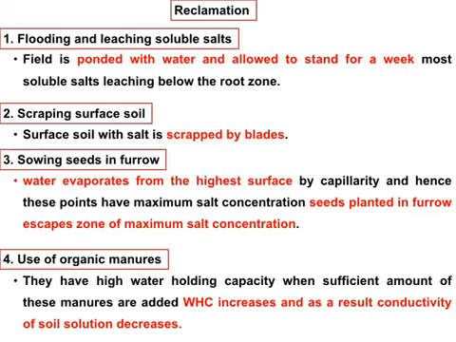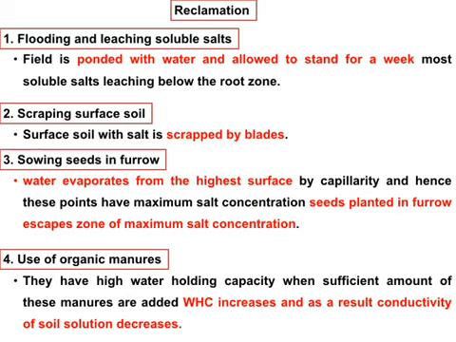Then scraping the surface. We already discussed the white patches on the surface. How to remove this? You can scrape by the use of a JCB or a tractor with a front blade. You can scrape with this instrument to remove the salts. Then sowing the seed in furrows. Water evaporates from the highest surface area, so we can sow the seeds in the lowest area, like furrows.